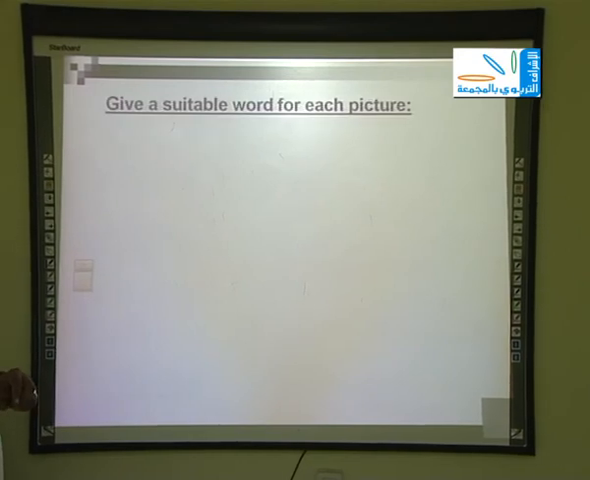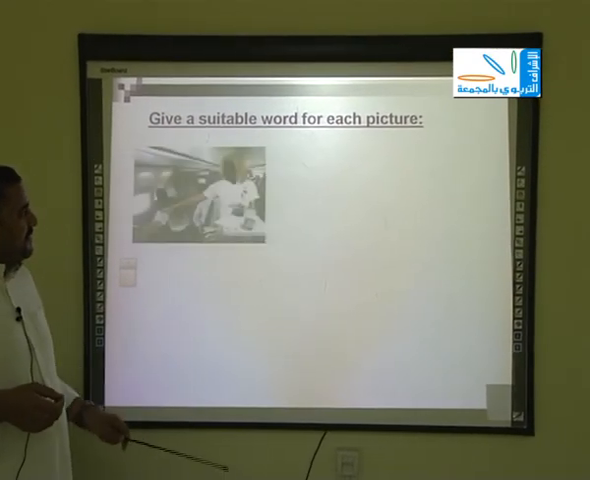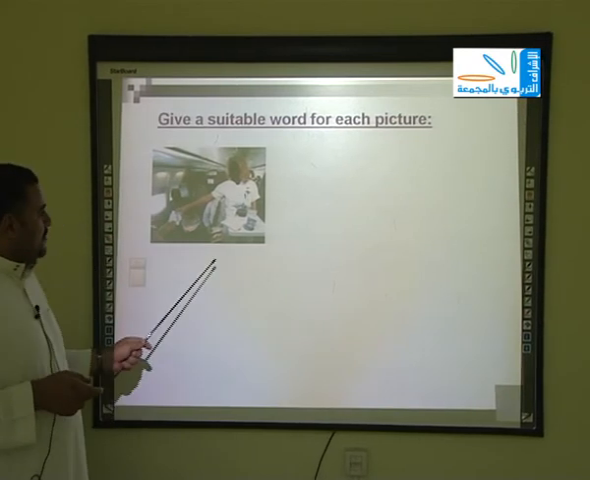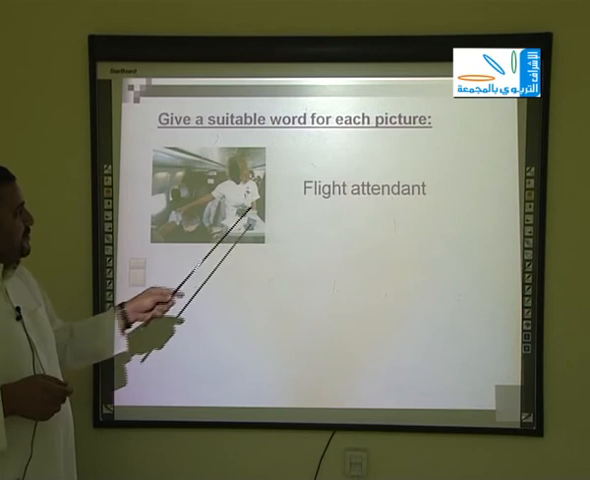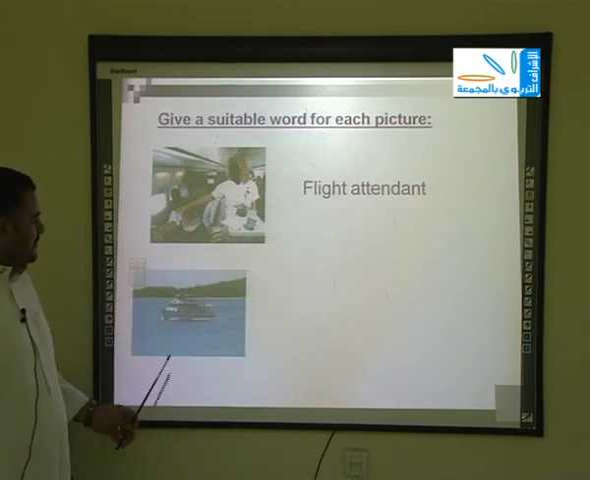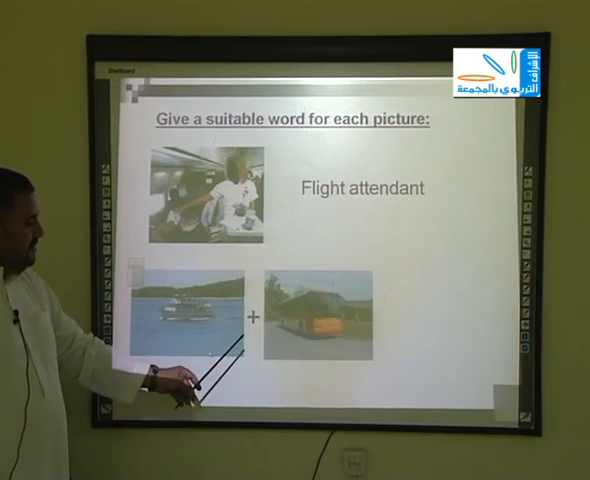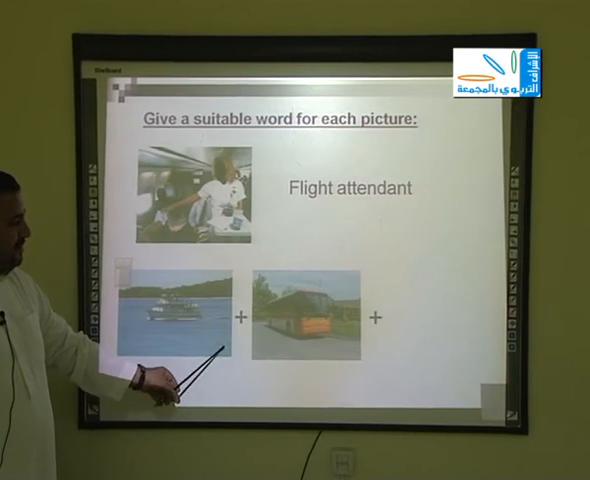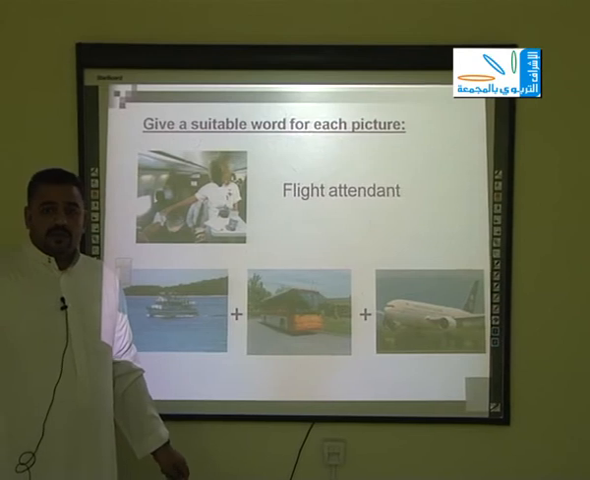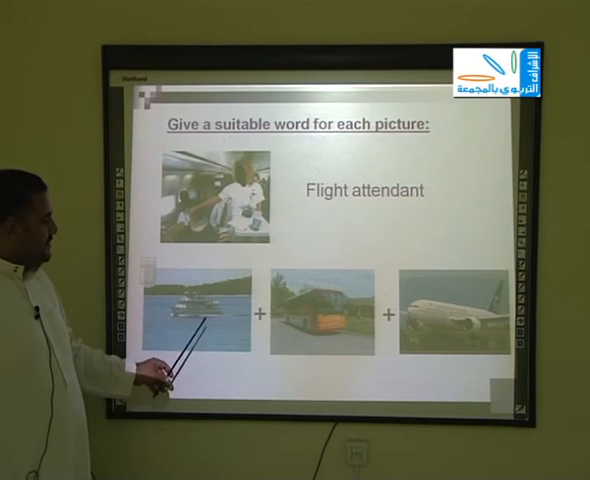Give a suitable word for each picture. Now we are going to see some pictures and name them. Number 1, picture number 1, this is what we call a flight attendant. This is a ship plus a bus plus a plane. This is what we call means of transportation, the modern means of transportation.